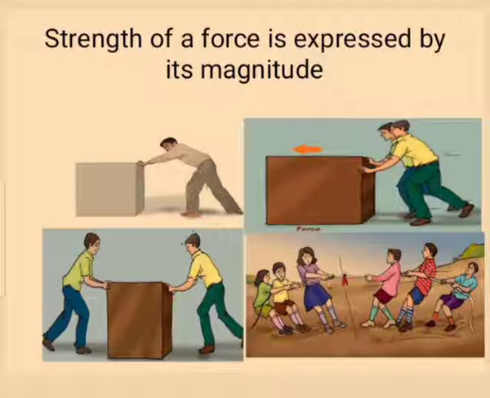Observe the third figure. In the third figure, two friends are pushing the box in opposite direction. Will it move? Movement depends on the strength of their force. Observe the fourth figure. Game of tug of war.